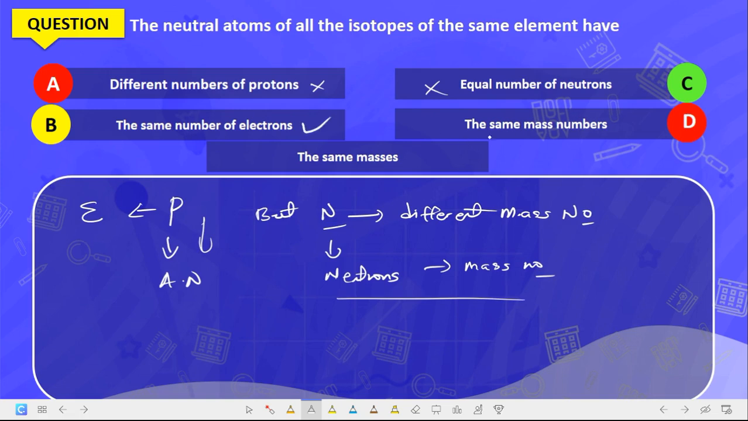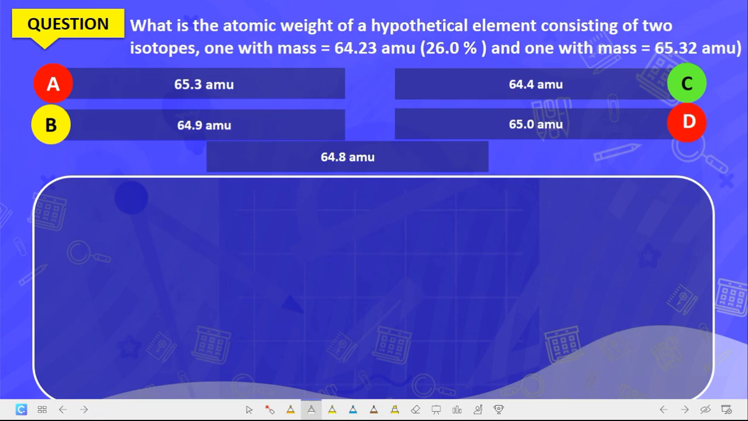So this is correct. The same mass number, no, we say different mass number. So this is wrong. The same masses, this is wrong. So the correct answer is what? Option B, the same number of electrons.